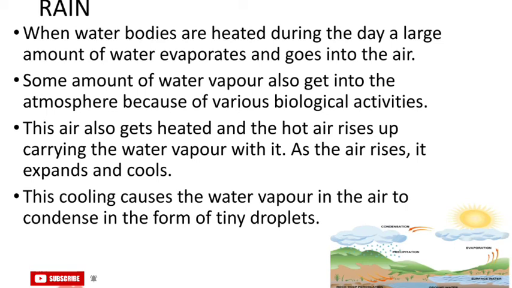As it rises, it expands and cools. Normally air and dust perform this function. This cooling causes the water vapor in the air to condense in the form of tiny droplets. When the temperature of the air is low enough, it may occur in the form of snow.